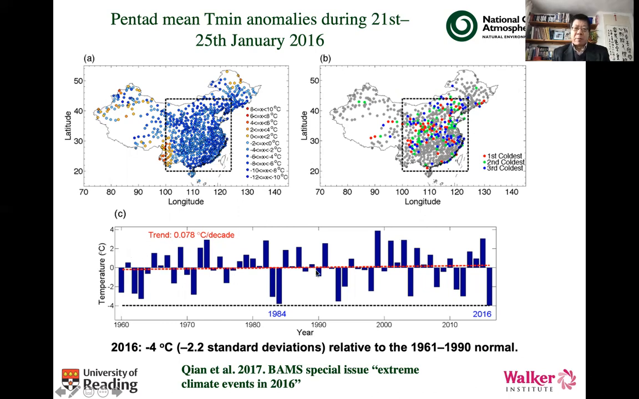In the bottom figures, it shows the pattern of temperature anomalies and its time series during the last, for example, 50 years. You can see the large interannual variability, and although the trend is small, in terms of temperature anomalies 2016 is a record low, and the average pentad minimum temperature is -4 degrees.